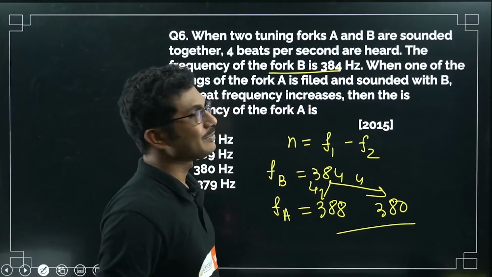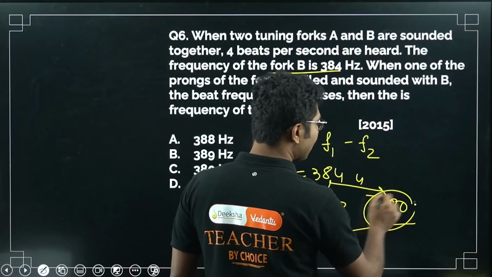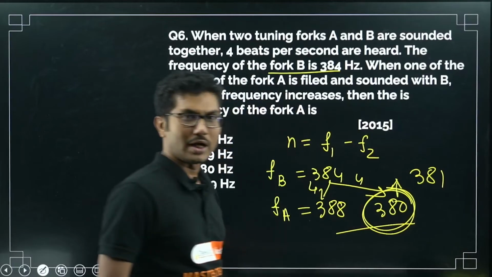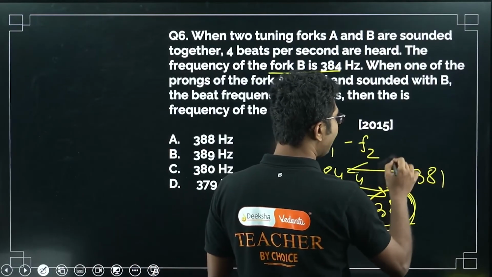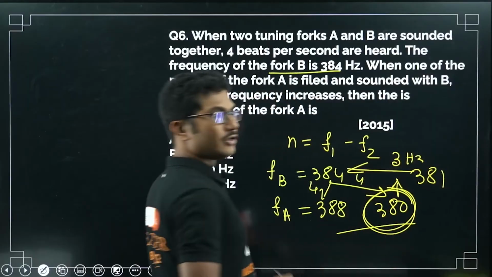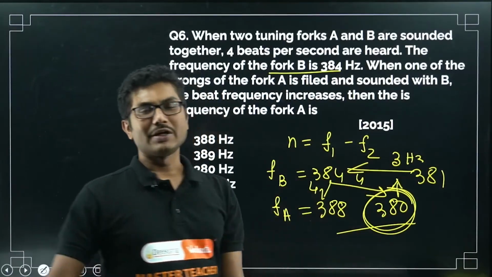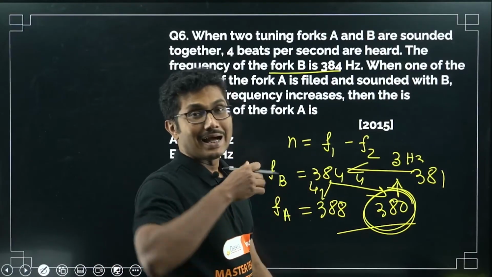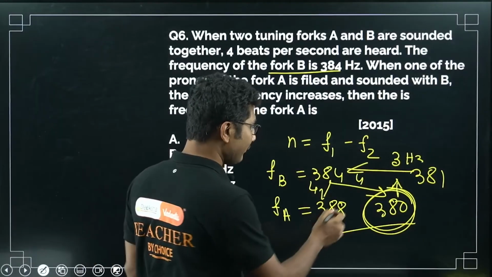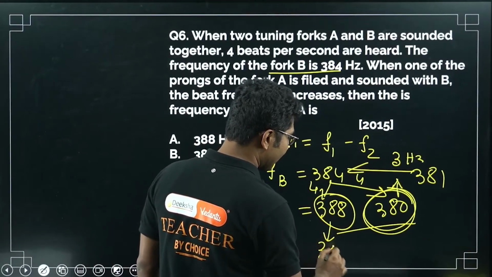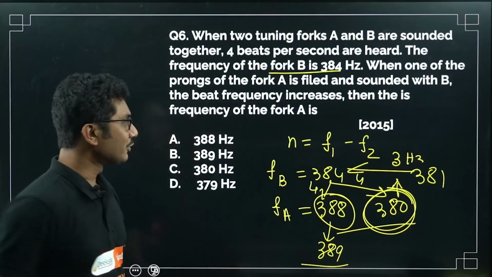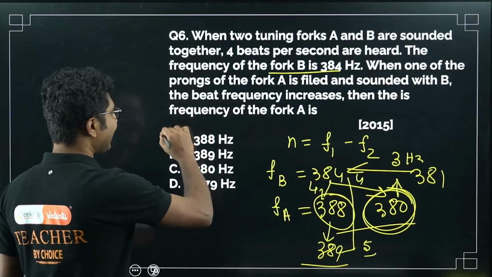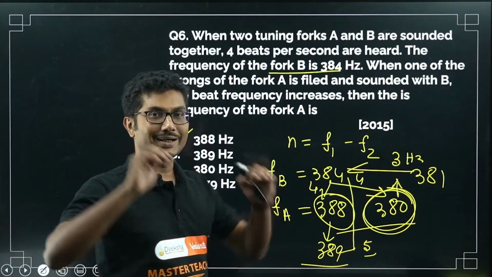So frequency increases means if 380 is the true answer, suppose the new frequency is 381. Now as you can see, the beat frequency would have been 3 Hz. So it is decreasing. The only possible case where the beat frequency will increase is if 388 becomes 389. In that case the difference is increasing, it is 5 now, so the correct answer is 388 Hz.